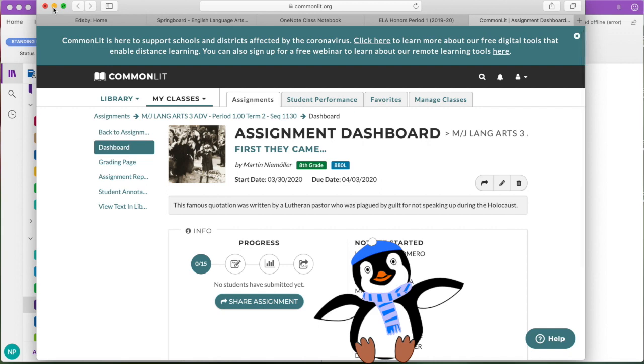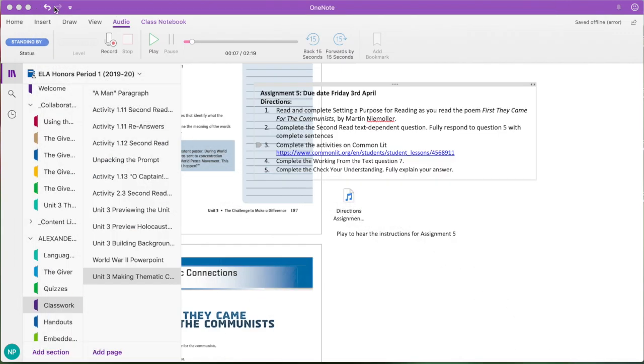And it will take you to the separate platform. Mine shows the teacher screen, so it will look very different from yours. But you'll have some multiple choice questions and you'll have some short response questions where you'll have to write with complete sentences. Doing the questions in Common Lit will help you have a deeper understanding of the poem, and it will help you to come back to Springboard and look at working from the text and check your understanding.